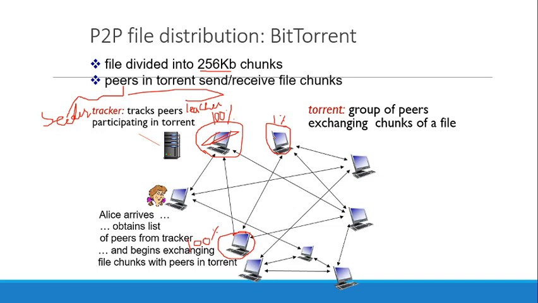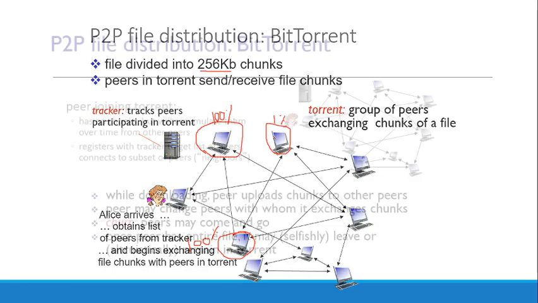So in case of Alice, she initially does not have any percentage of the file, so she will leech the file, she will download the file, and as soon as she downloads some chunk of the file, she will start seeding the file. So that helps in faster and quick file distribution as compared to the client-server architecture.